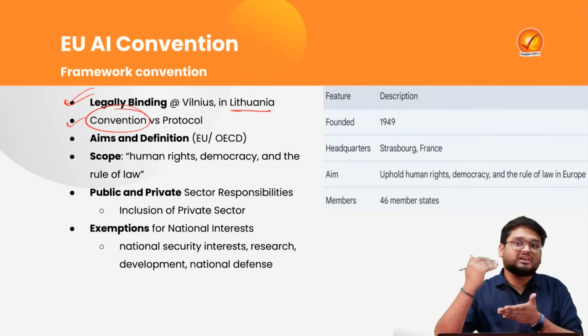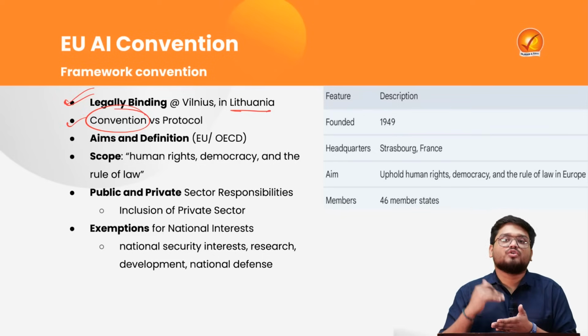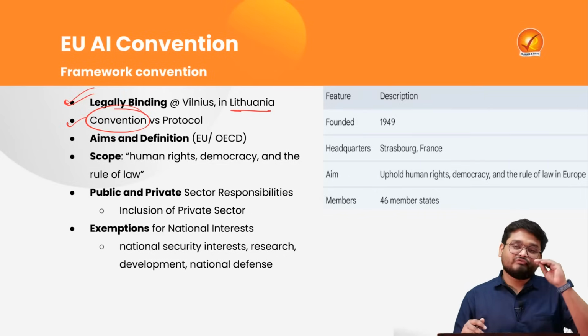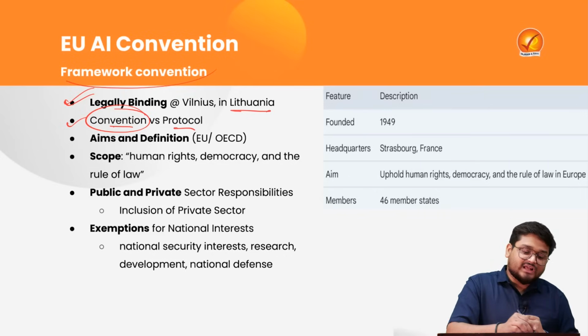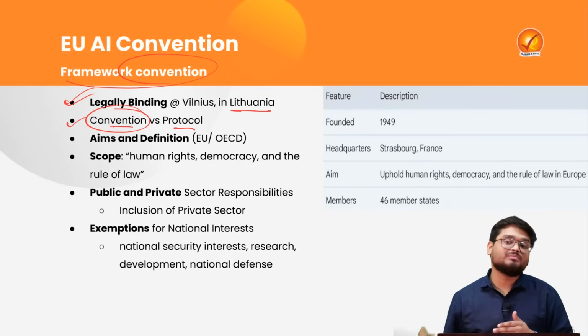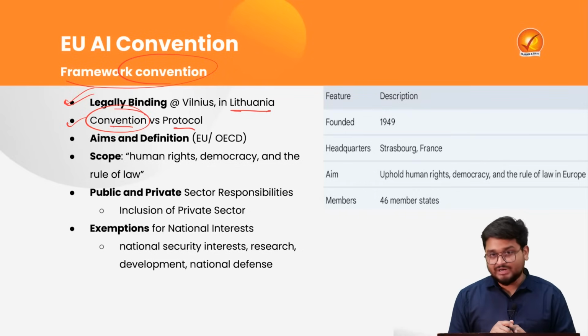Under these conventions we have various sub-rules, sub-protocols. So we have conventions and we will have protocols within them. So this AI convention will have further AI protocols when it is finally agreed.